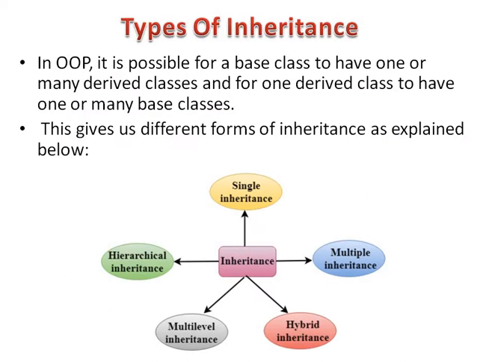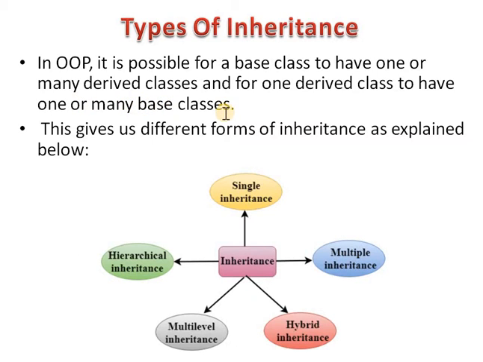Now we will see what are the different types of inheritance present in C++. There are 5 types of inheritance present in C++. In object-oriented programming, it is possible for a base class to have one or many derived classes, and for one derived class to have one or many base classes.